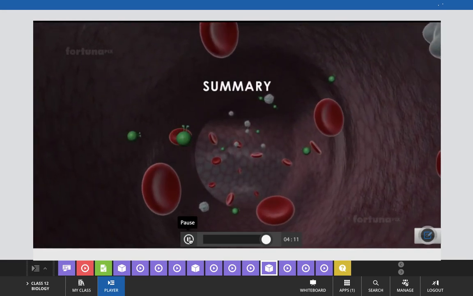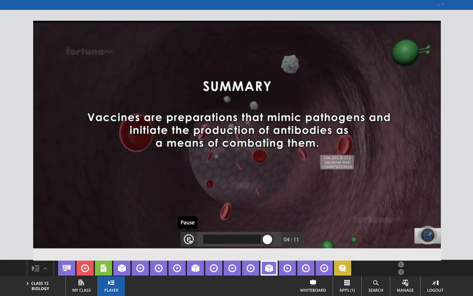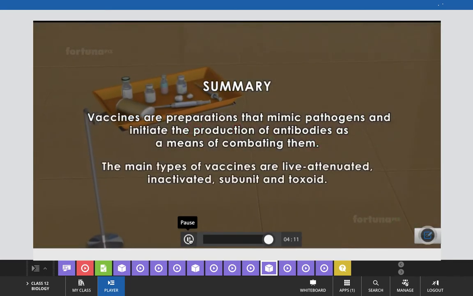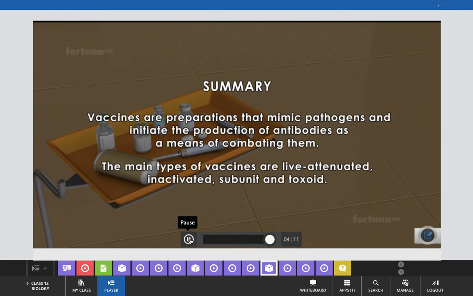Summary: vaccines are preparations that mimic pathogens and initiate the production of antibodies as a means of combating them. The main types of vaccines are live attenuated, inactivated, subunit, and toxoid.